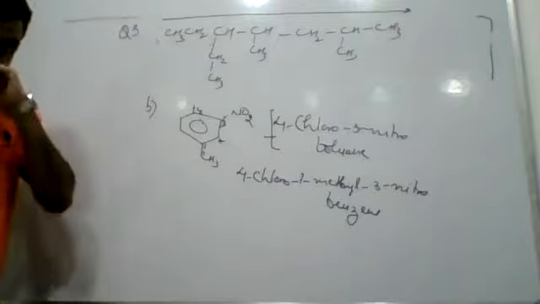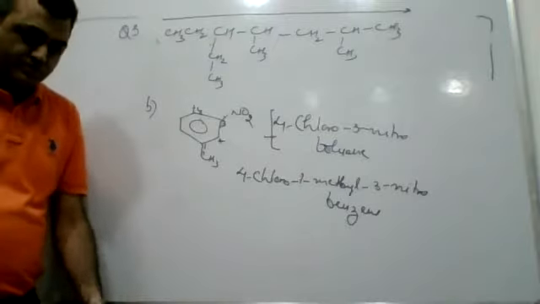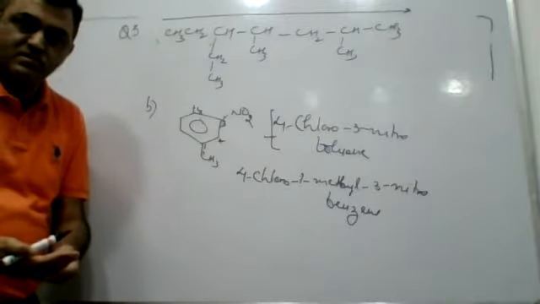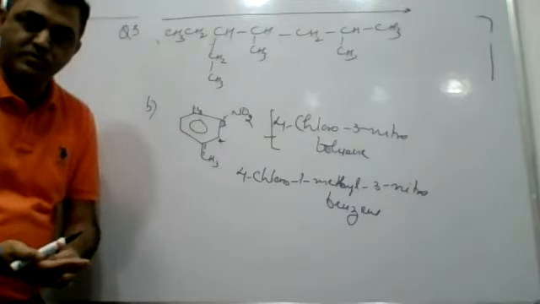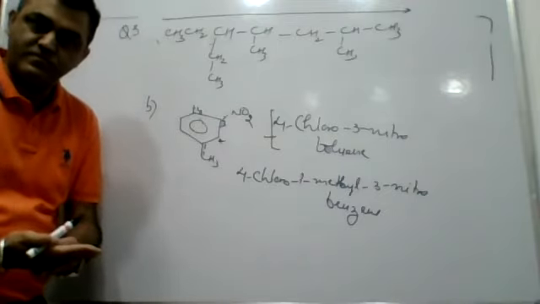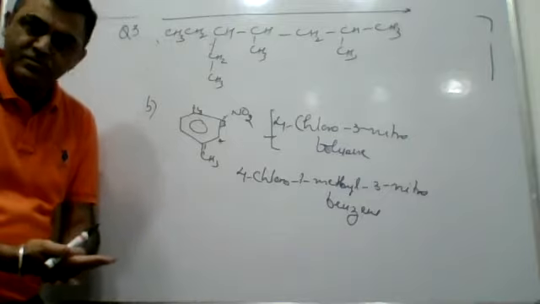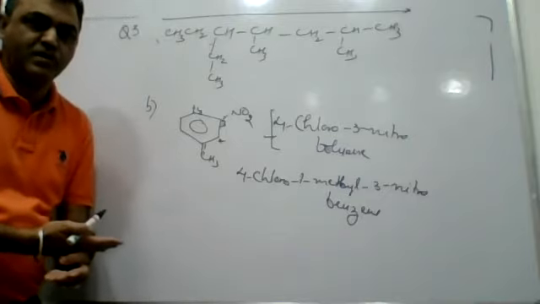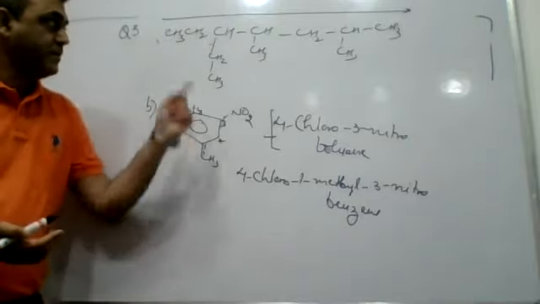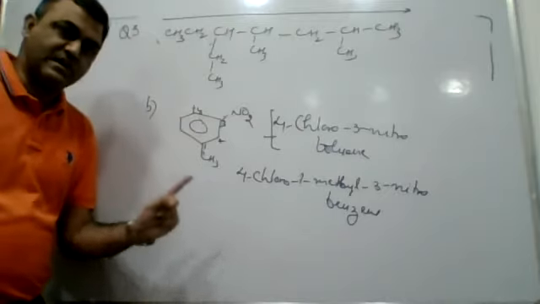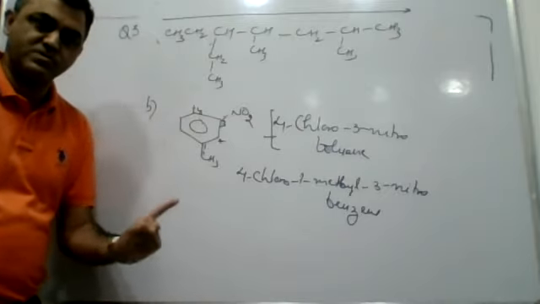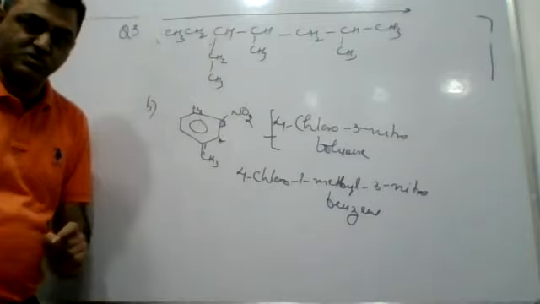Now I have to do numbering. For numbering, I told you there's a proper sequence for numbering of the longer chain. First of all, we follow the position rule, then the lower sum rule, then the alphabetical rule, then, in case required, the numeric rule. The position rule is that you start numbering from that end from where the desired characteristic group is placed at the nearest position.